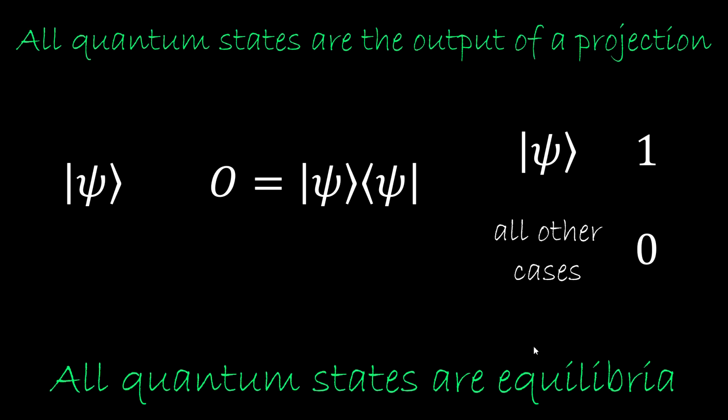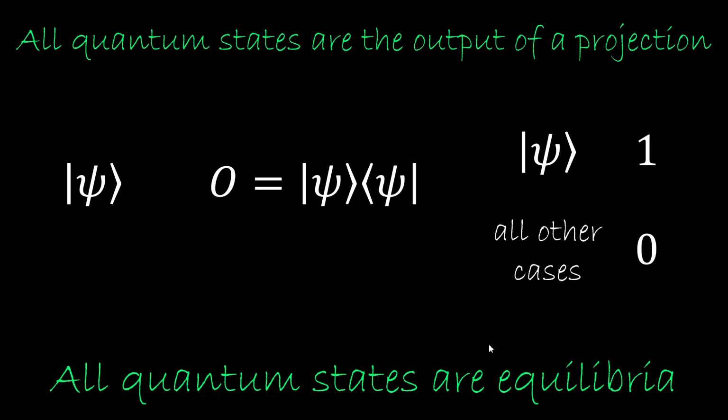To be clear, they're not all equilibria of the same process; they are all equilibria of some process. In fact, if two states are not orthogonal, they cannot be equilibria of the same process. And that's exactly what gives us the unusual features we find in quantum mechanics.